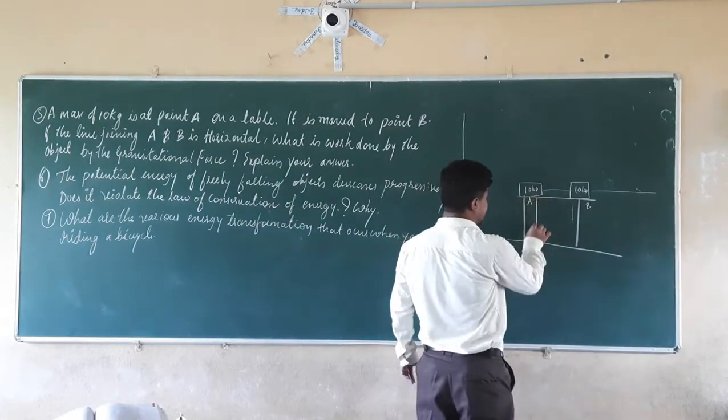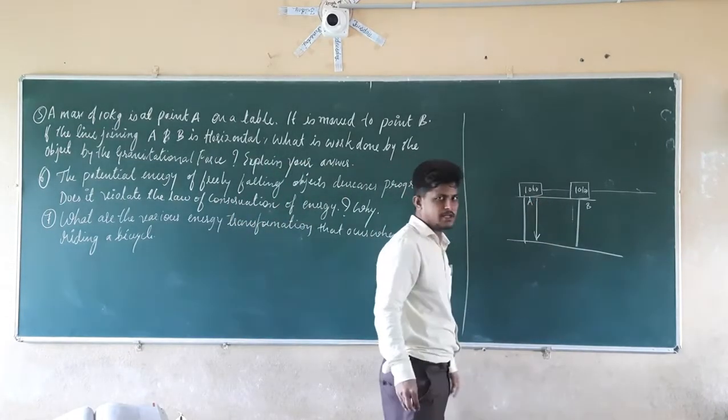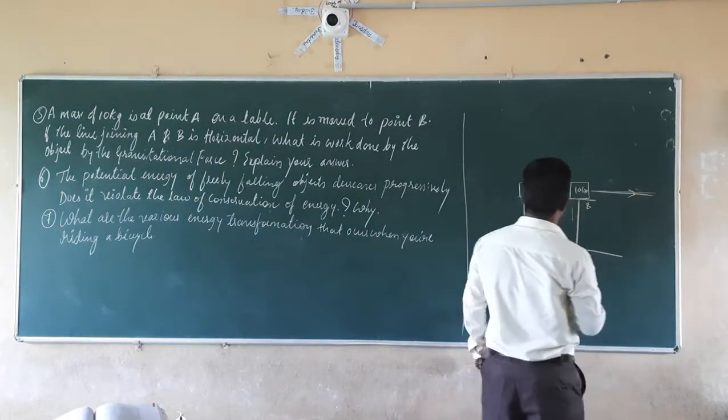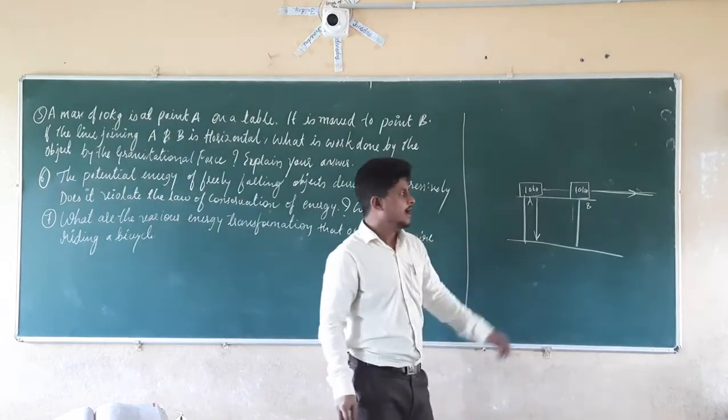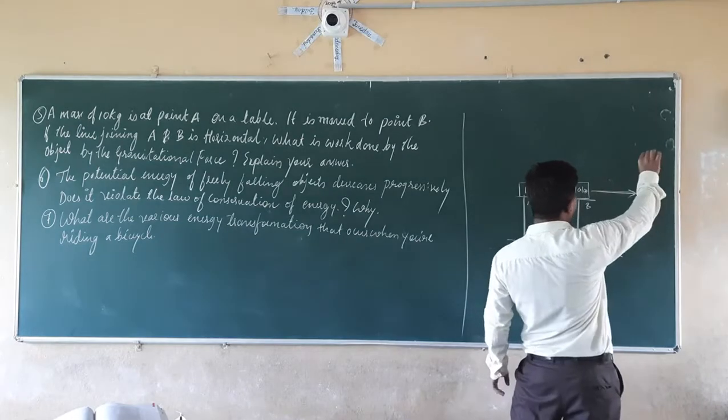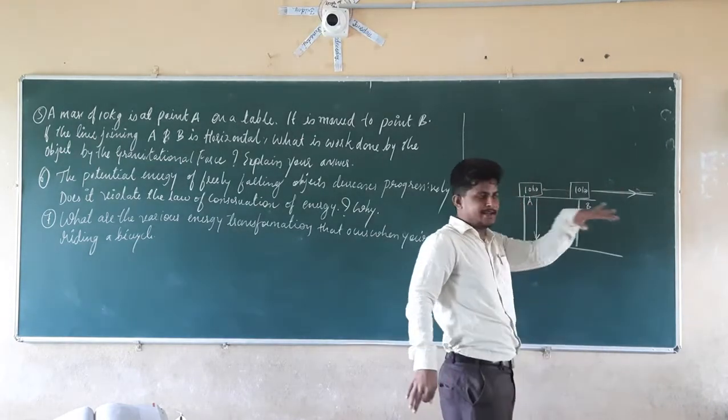If you check here, the gravitational force is acting in the downward direction on the object, and the object is moving in the horizontal direction. It is acting in the vertical direction and it is moving in the horizontal direction. Neither downward direction nor upward direction, but in a straight line direction.